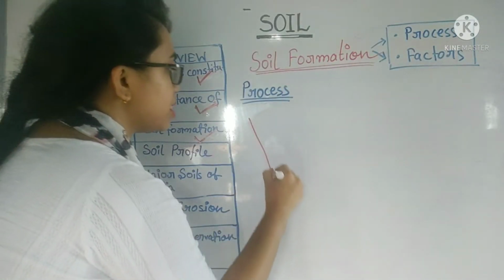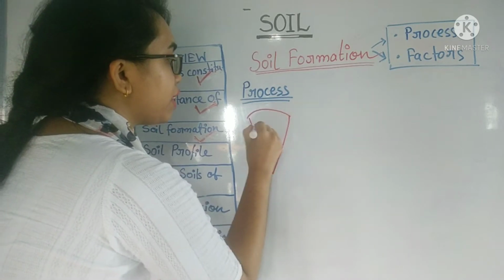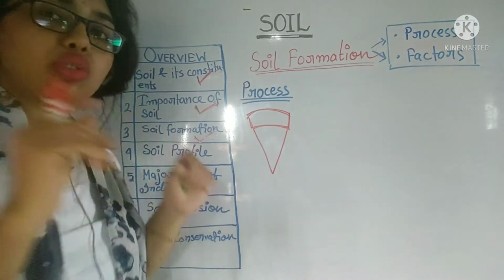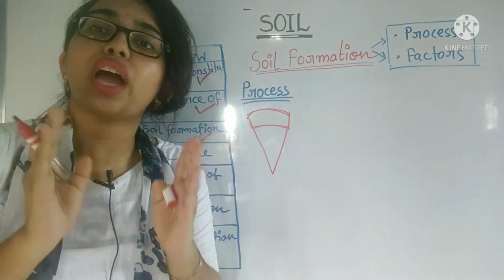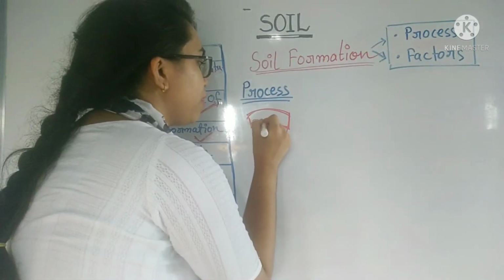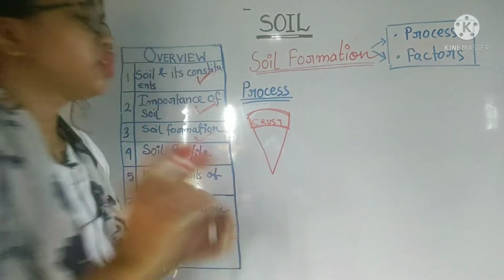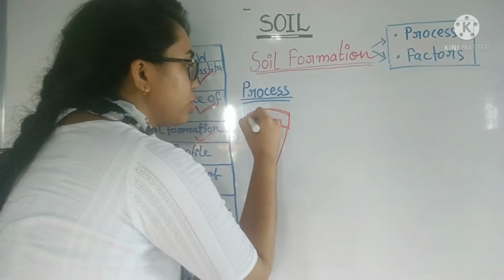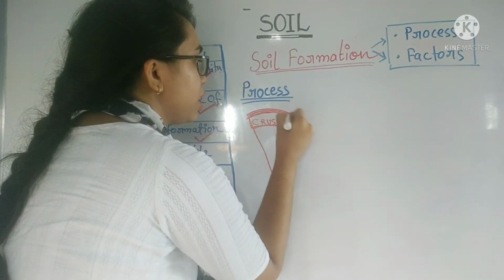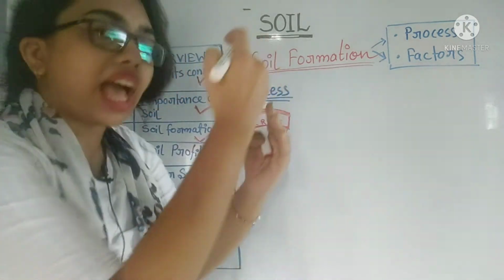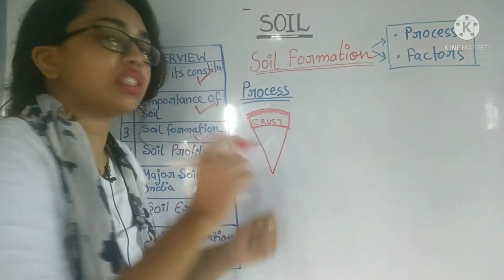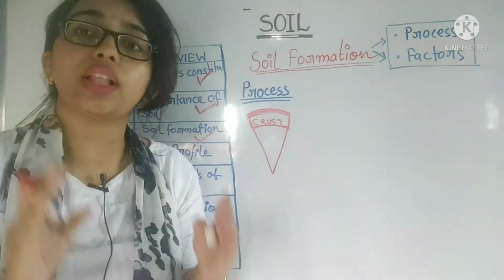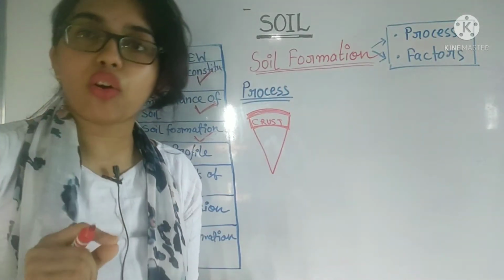Suppose this is the earth crust, so soil is just the top layer of the earth crust. The entire earth crust is not made up of soil, just this top portion is made up of soil. That's why it is known as the skin of the earth.